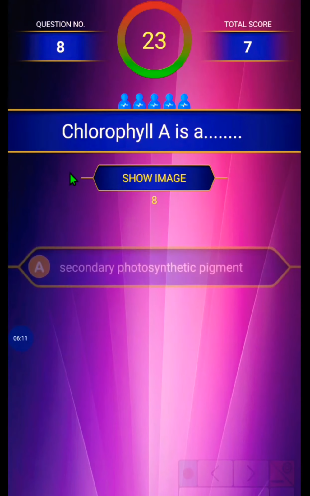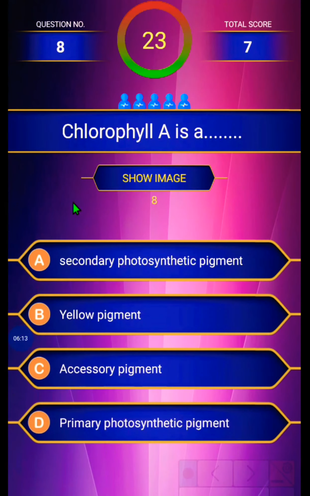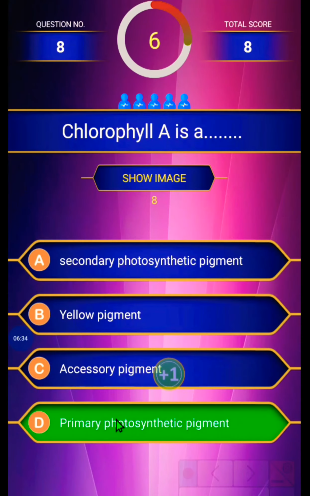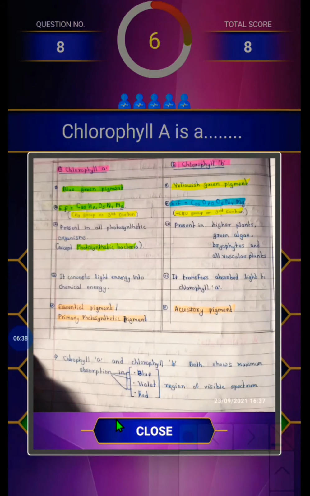Next, eighth question: chlorophyll A is a secondary photosynthetic pigment, second option yellow pigment, third is accessory pigment, and last option is primary photosynthetic pigment. The correct answer is, chlorophyll A is a primary photosynthetic pigment. We can see more information about chlorophyll A.